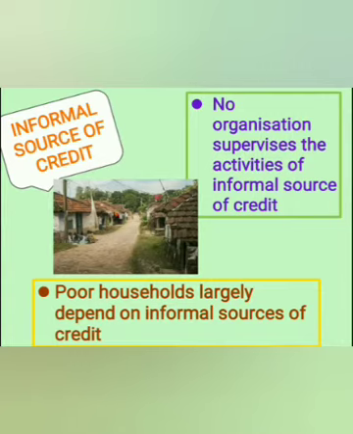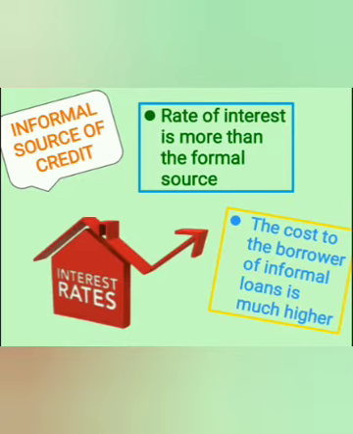So which group of people is mostly involved in collecting money through the informal source of credit? Poor households. Poor households largely depend on informal sources of credit. Informal sources of credit include money lenders, traders, relatives, friends, as well as employers. Whenever money is borrowed from these people, the rate of interest is more when compared to the formal source of credit.